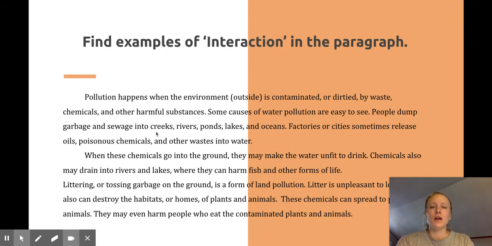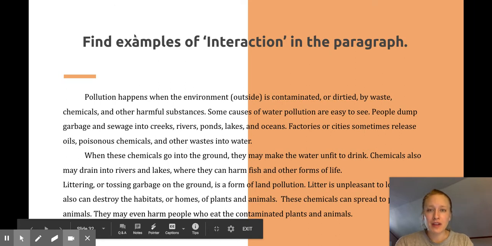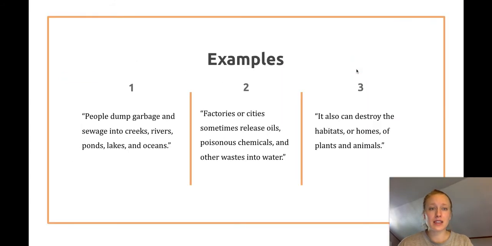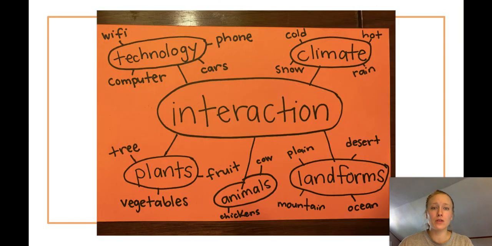We're going to read the paragraph and find examples of interaction in the paragraph. So we're going to look for ways that this paragraph talks about technology or climate or plants or animals or landforms. So that's what we're listening for.